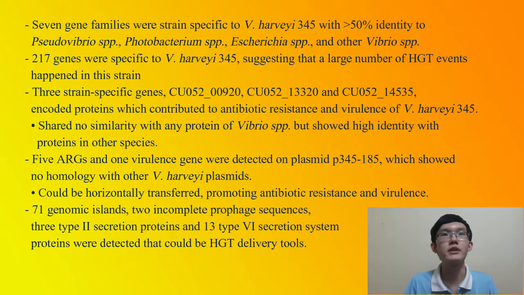5 antibiotic resistance genes and 1 virulence gene were identified on plasmid P345185, which show no homology with other Vibrio harveyi plasmid. This gene could be horizontally transferred, promoting antibiotic resistance and virulence. 71 genomic islands, 2 incomplete prophage sequence, 3 type 2 secretion proteins, and 13 type 6 secretion system proteins were detected that could be horizontal gene transfer delivery tools.